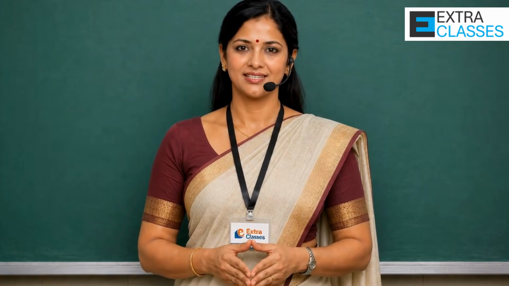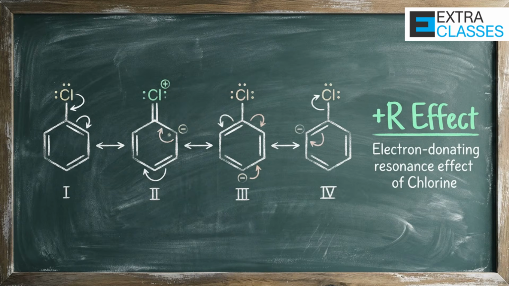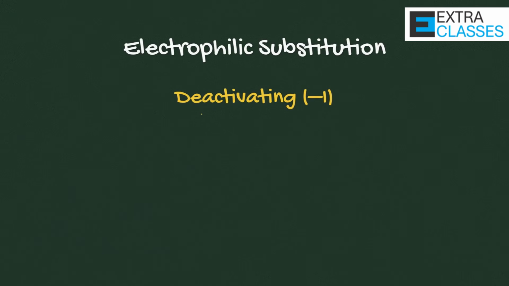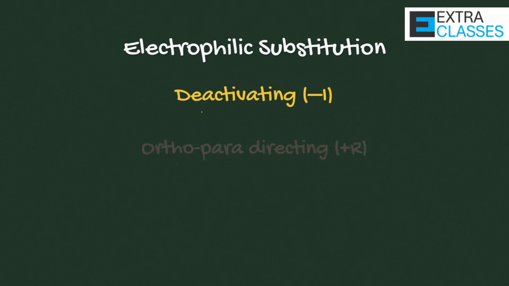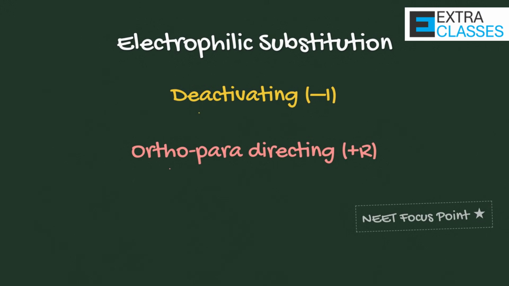Another subtle but important concept is understanding the difference between inductive effect and resonance. Halogens show the I effect due to high electronegativity. But in halogenes, they also show the plus R effect because their lone pair participates in resonance. This dual nature confuses many students. In electrophilic substitution on benzene, halogens are deactivating due to the I effect. But they are ortho-para directing due to resonance. NEET frequently asks this.